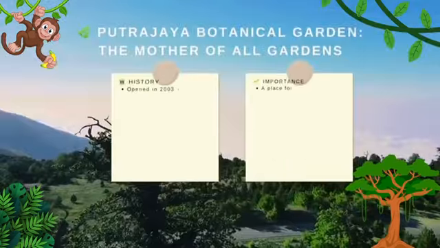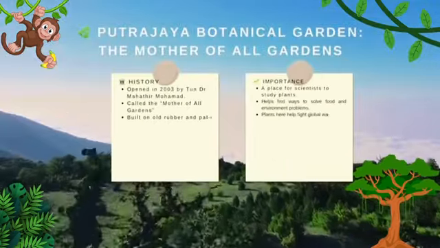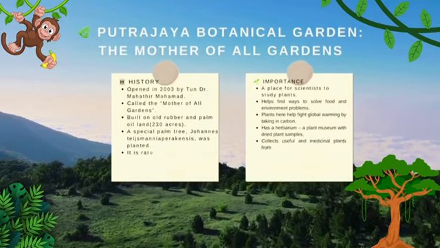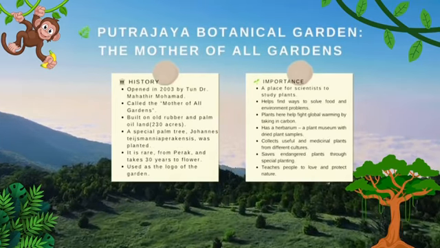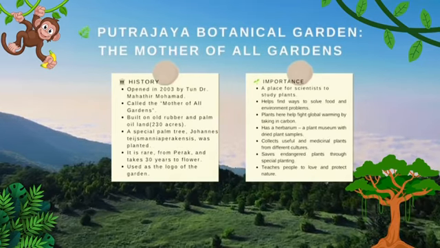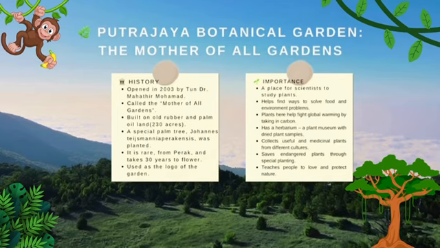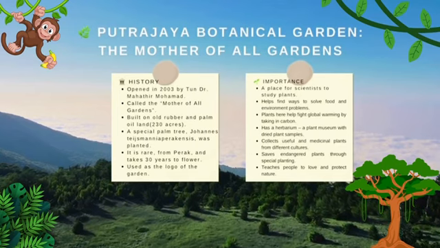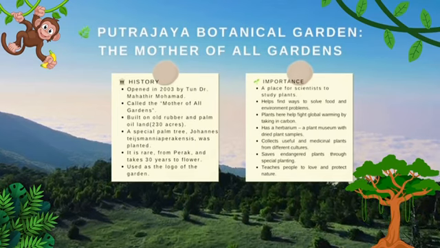Moving on to Putrajaya Botanical Garden. This is also known as the mother of all gardens. It was opened in 2003 by Tun Dr. Mahathir Mohamad on land that was once used for rubber and palm oil plantation. The garden's symbol is a rare palm tree called Johannesteijsmannia (parenthesis), which takes 30 years to flower. This garden is a center for research, conservation, and education.